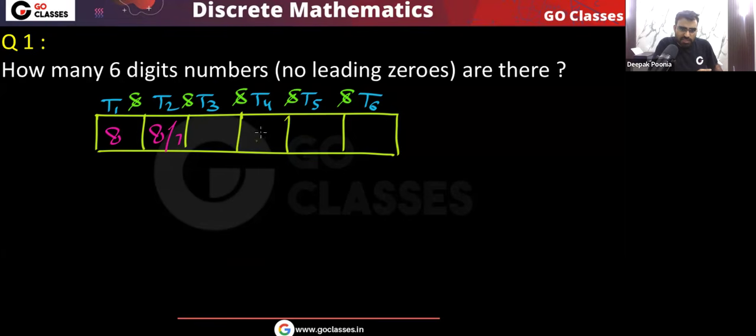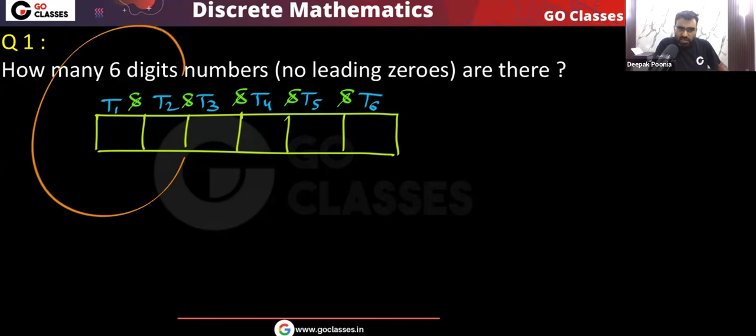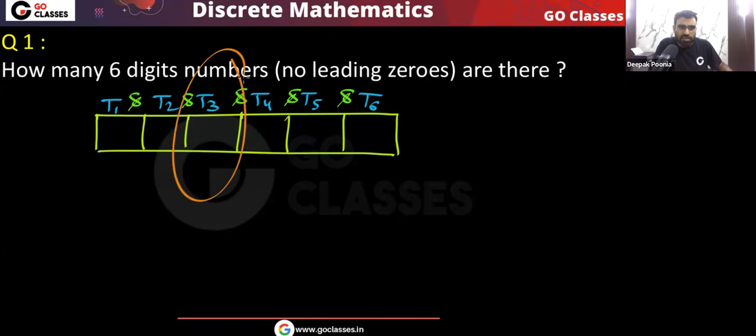For example, this task T4, let me put 0 here. Now you can see this task T5 is independent of task T4. I can put 0, I can put 1, I can put 2, whatever I want. Very simple point. Okay, yes or no? So remember, all these 6 tasks here are fully independent of each other. They have no dependence here, right? How I do task T1 has no effect on task T2, and how I do task T1 and T2 has no effect on task T3.